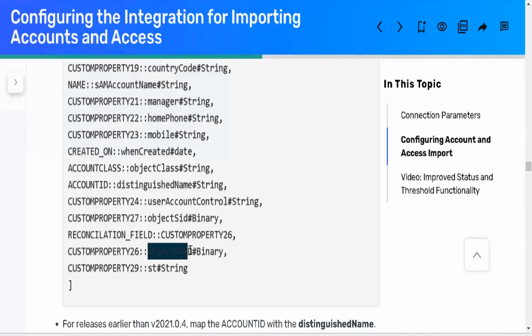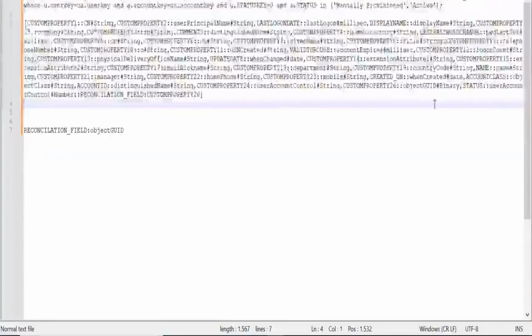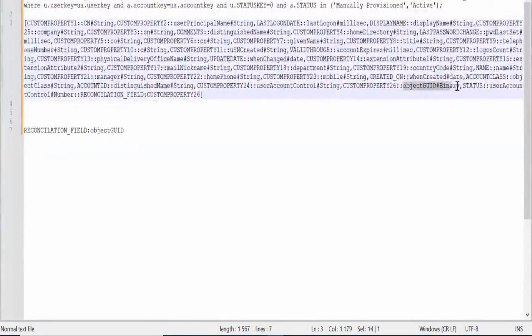So objectivity, after mentioning, I was mentioning as a binary. Okay. So I believe I am missing the data type for this objectivity. That might be why it is coming. So objects already has mentioned as a binary, and it is already there.